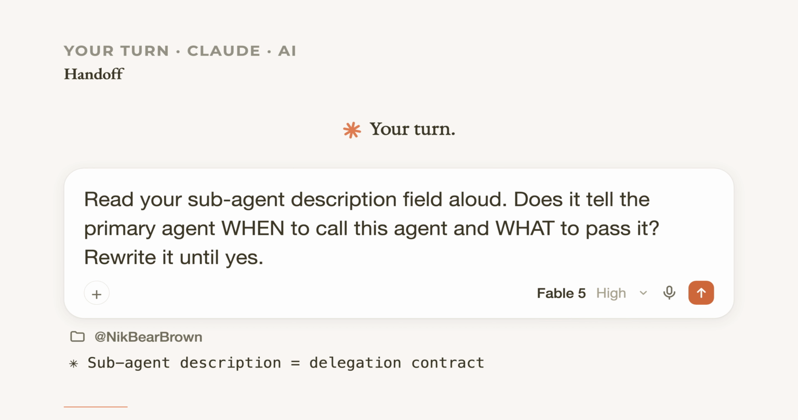Your turn, open your agent's directory. Pick one sub-agent you already have. Read its description field out loud. Ask, does this tell the primary agent when to call this agent and what to pass it? If no, rewrite the description now. That one field is the lever. Everything else follows from it.